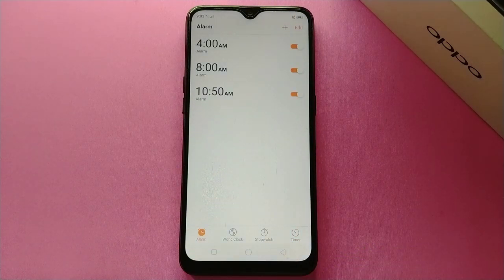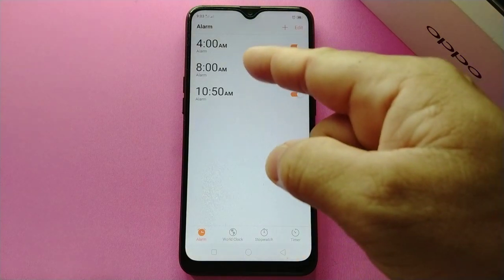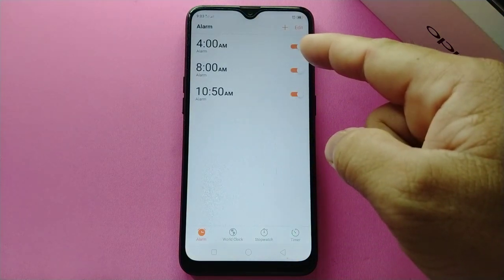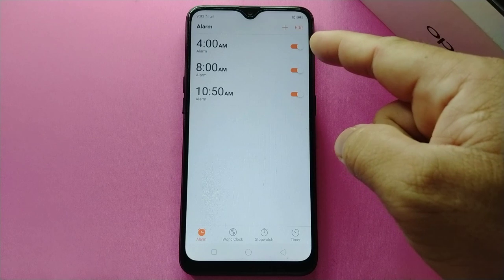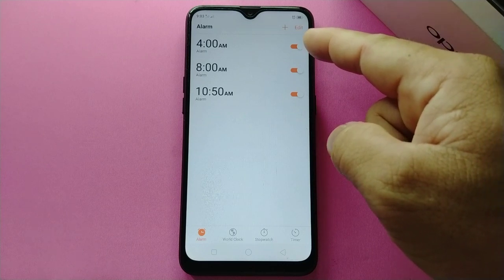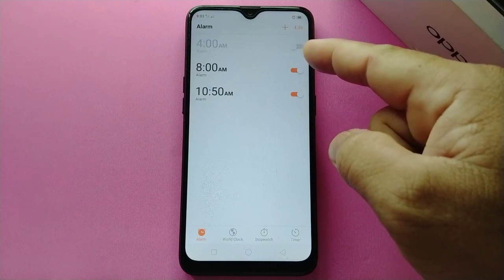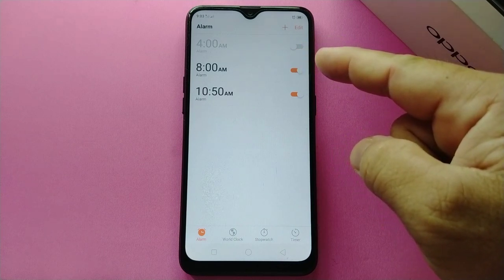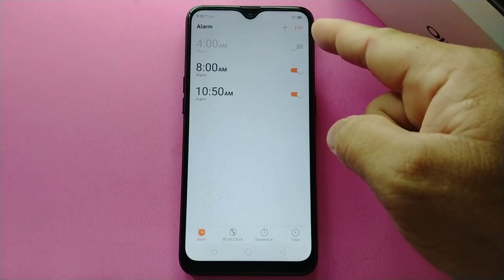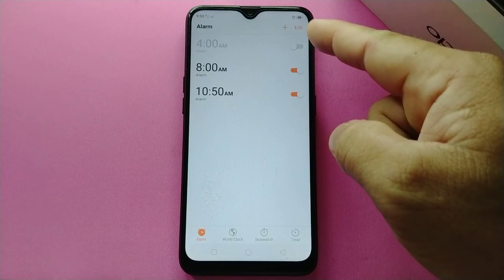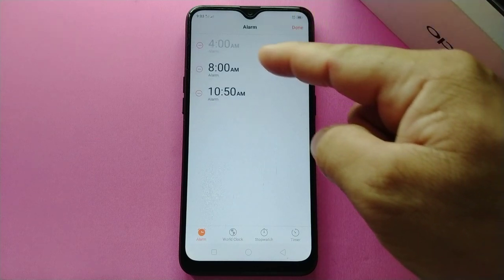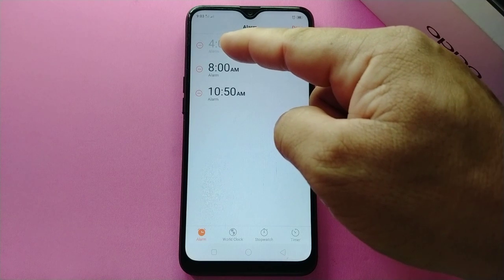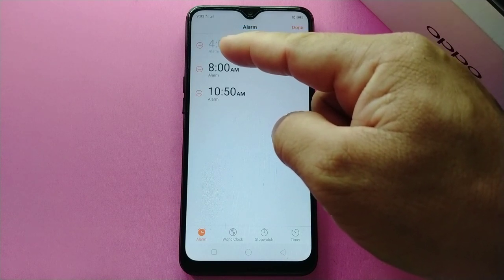Here now you can see the alarm time. Here you can turn off the alarm time by switching off the switch button on the right side. But in this tutorial, I'll show you how to delete the alarm time. What you have to do is click the edit on the upper right side of your screen. And now you can see the negative sign on the left side of this time.